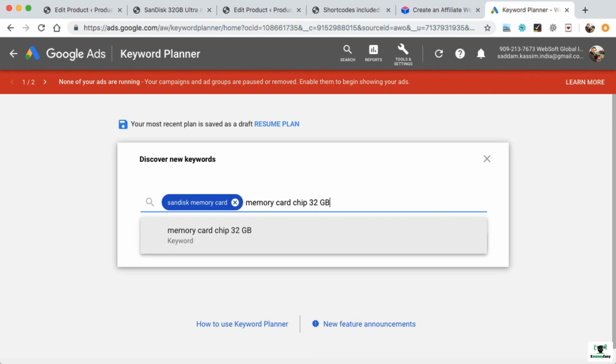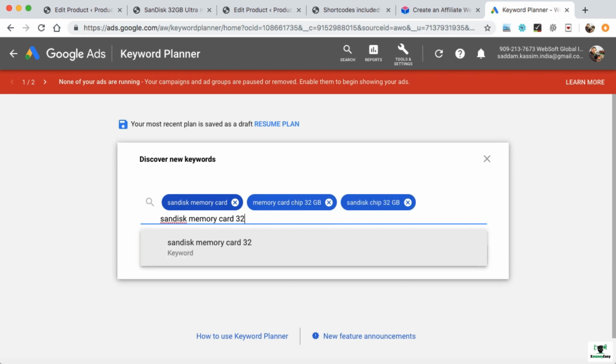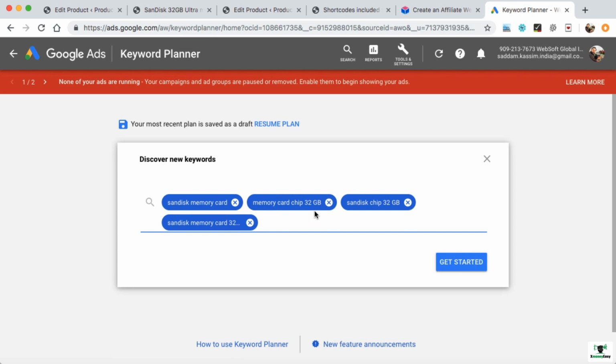Once you enter a keyword, just put a comma and then a space. I'm just going to check the search volume of these top 4 keywords. You can enter up to 10 keywords at a time over here and then click on Get Started.